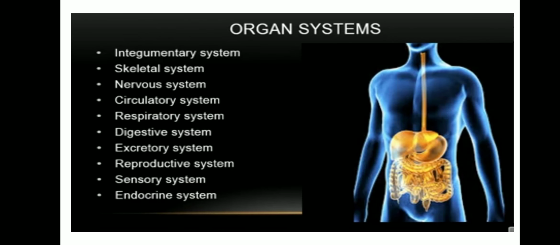Now we'll see the organ systems. How many organ systems are there in our body? Here, it's listed for you. First, integumentary system, skeletal system, nervous system, circulatory system, respiratory system, digestive system, excretory system, reproductive system, sensory system and endocrine system. So in this lesson, we will learn about all these kinds of systems, right?